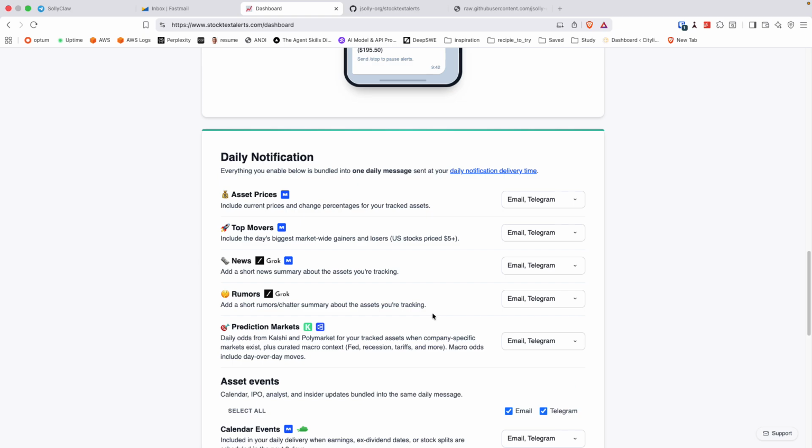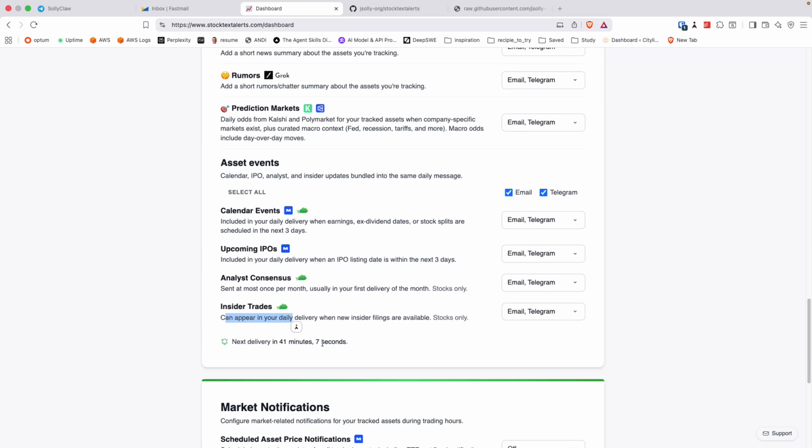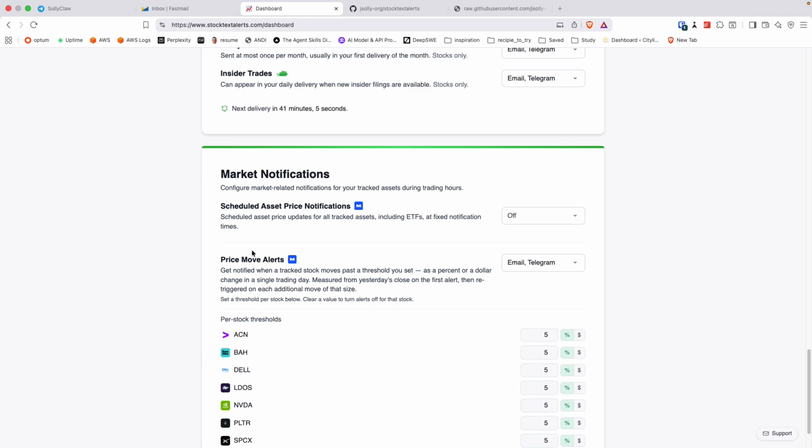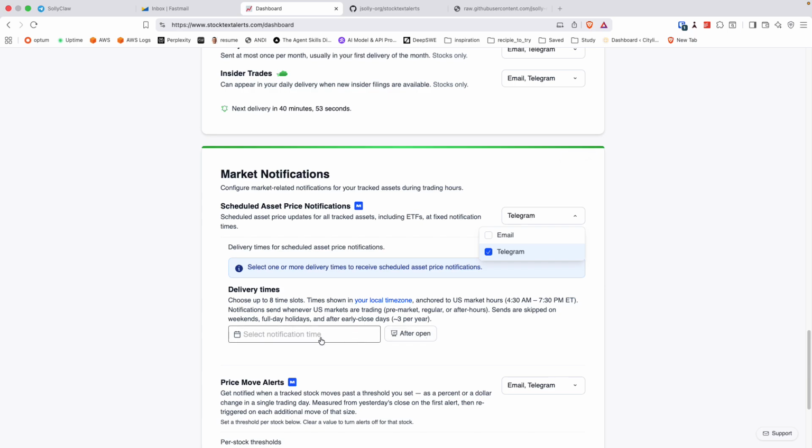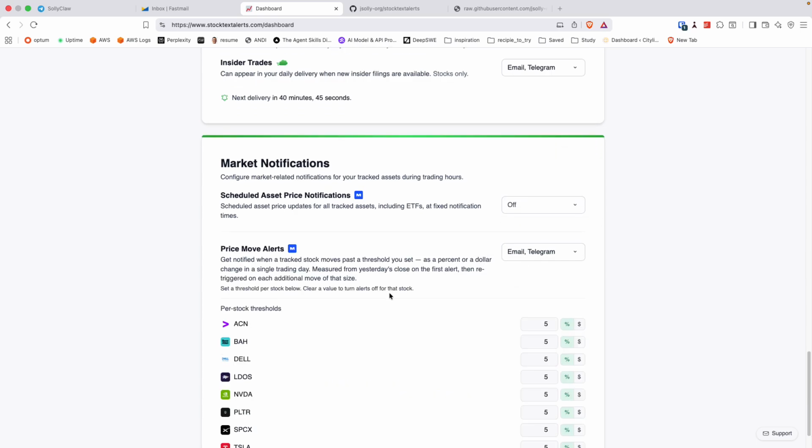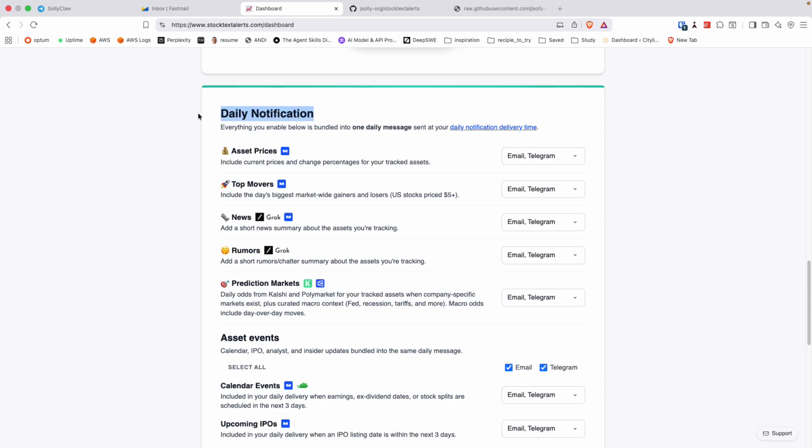We notice here it says next delivery in 41 minutes. The concept is that some of these price move alerts just send whenever they get triggered. That's what I call a market notification. You can also set up specific delivery times, where at a specific time of the day you get a price notification. And our main driver here is the daily notification. The idea is to send you a Telegram or an email with a broad overview of what's happening with your assets in the market.